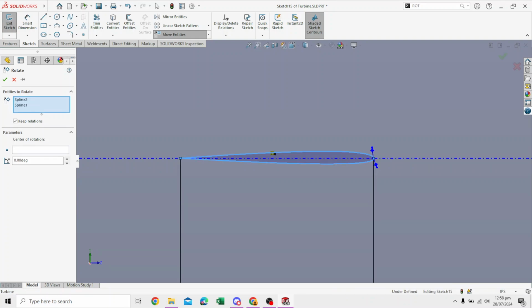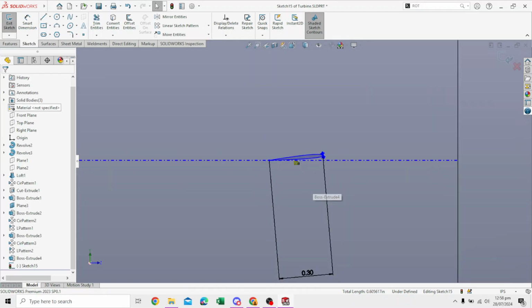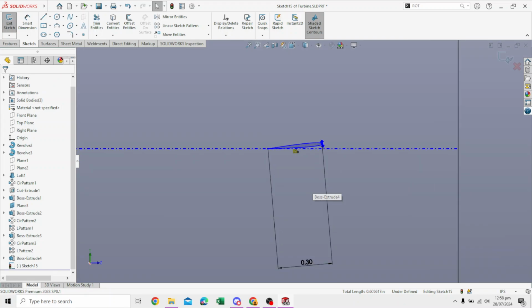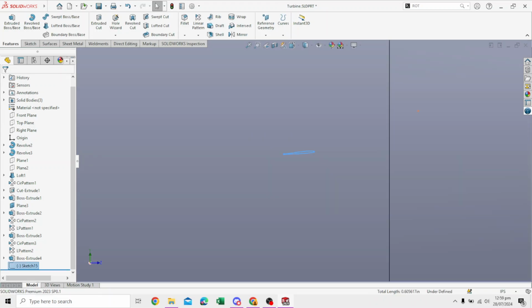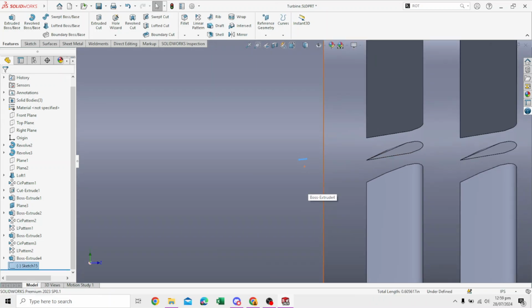The rotate entities command again. Same as before, select this entire thing. Center of rotation is this, and we specify how much we need to rotate, which is -5, remove the 0, and say okay, this is what we need, and it's rotated. Okay, we say exit sketch. Going to take a few seconds, but now this is what we have.